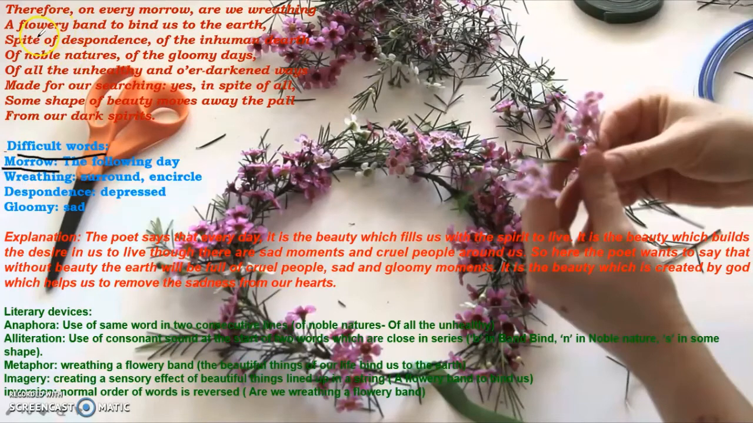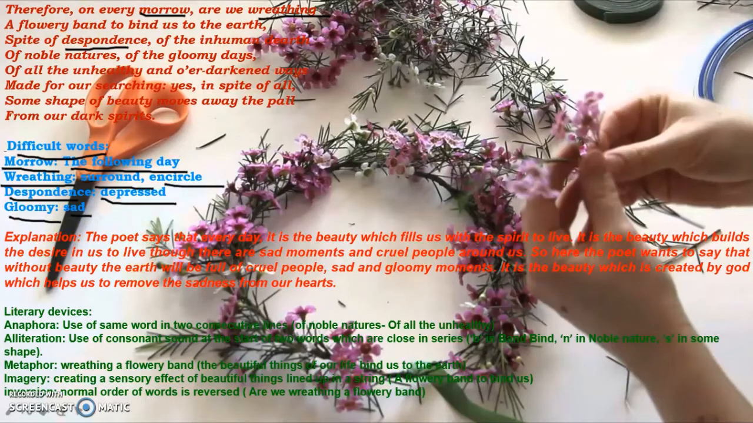First is morrow. Here the poet has used the word morrow, therefore on every morrow. Morrow means the following day. It can also mean the morning, the beginning of every new day. Next is the meaning of reading. Reading means, are we reading? Means surrounding, encircling, gathering, collecting one by one. Despondence means depressed, sadness, disappointments in our lives which cause sadness, and gloomy means sad.